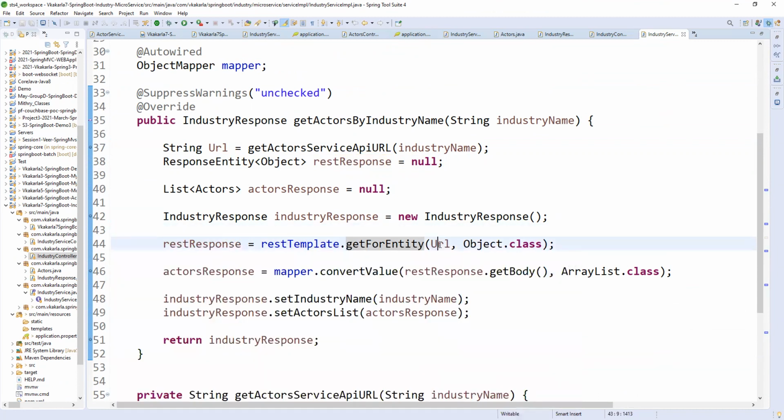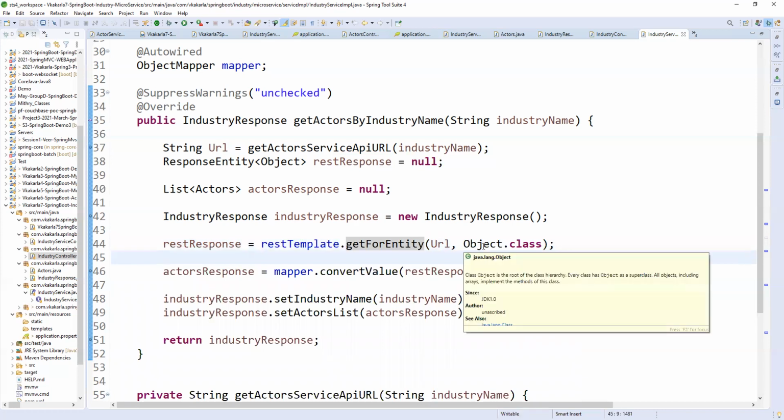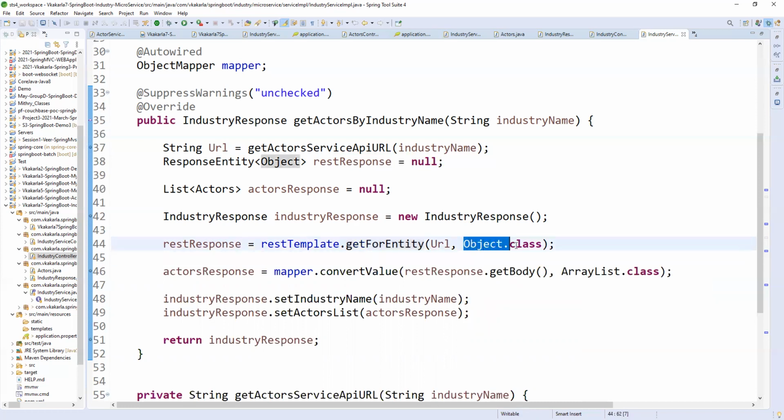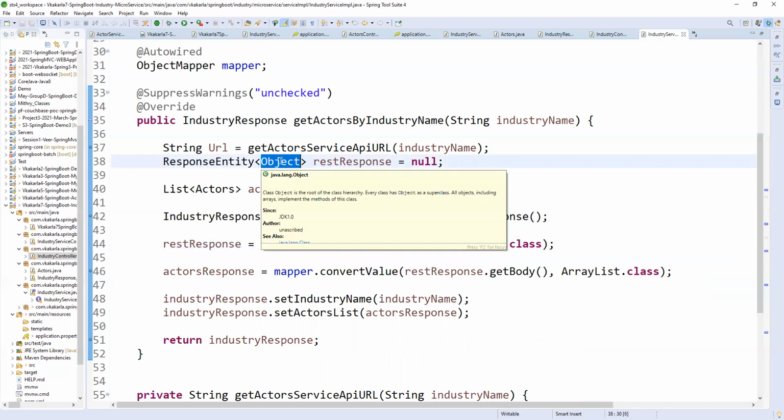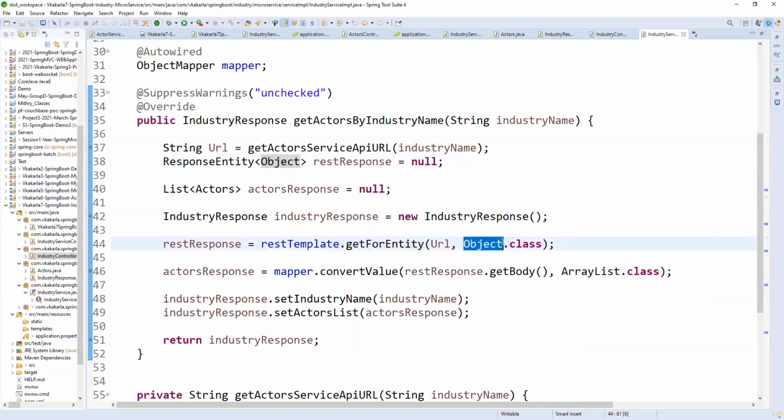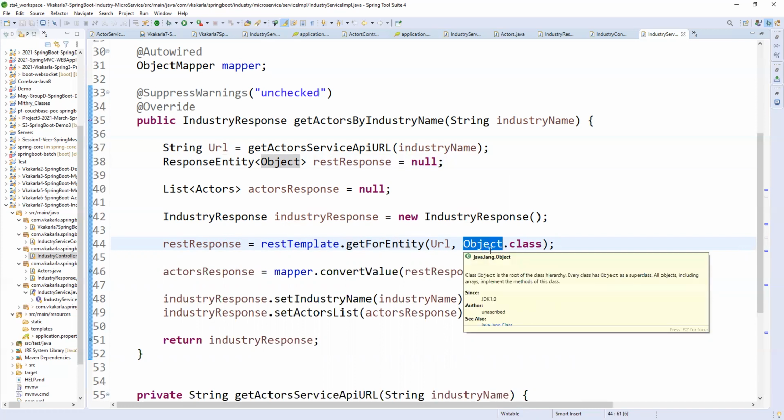We use get for entity because we are passing the industry name, so that is the reason. This is nothing but the get method of the REST template, and get for entity means we are getting a response. We pass the URL, and for the response type we strictly say this is an object, whether it is a list of objects or a single object, with object dot class. So we have a response entity of object. If you know the exact object, you can define the exact object. If you don't know it, you can define the superclass of Java classes, Object, since everything comes under Object. So you can define it like this.